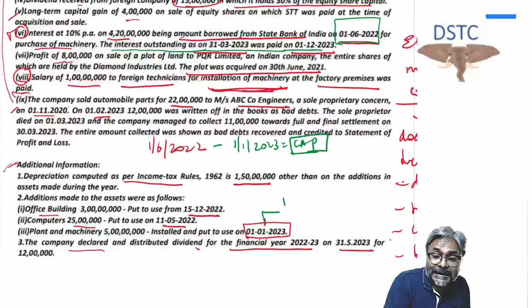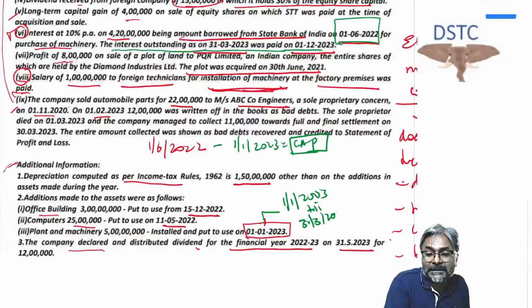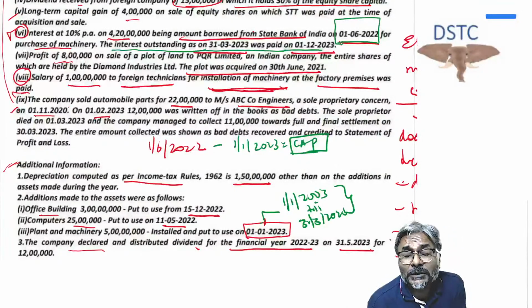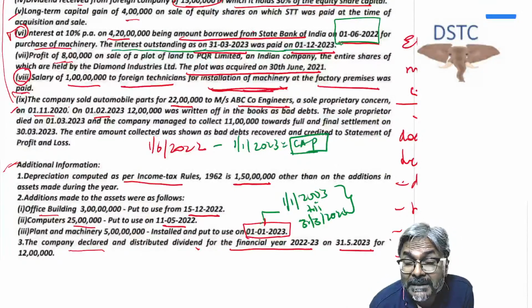So only the interest from 1st of Jan 2023 till 31st of March 2023 is eligible for deduction. But since you have not paid the interest, the deduction will not be allowed under 43B.